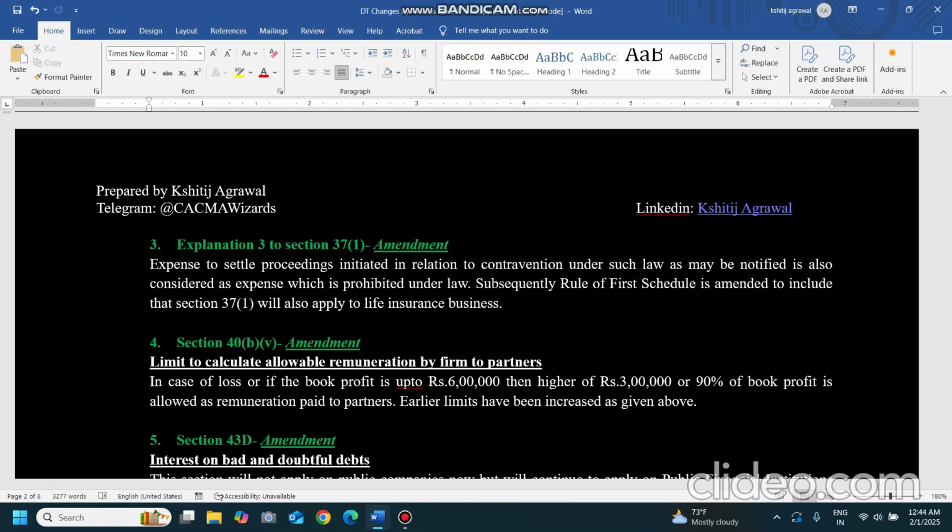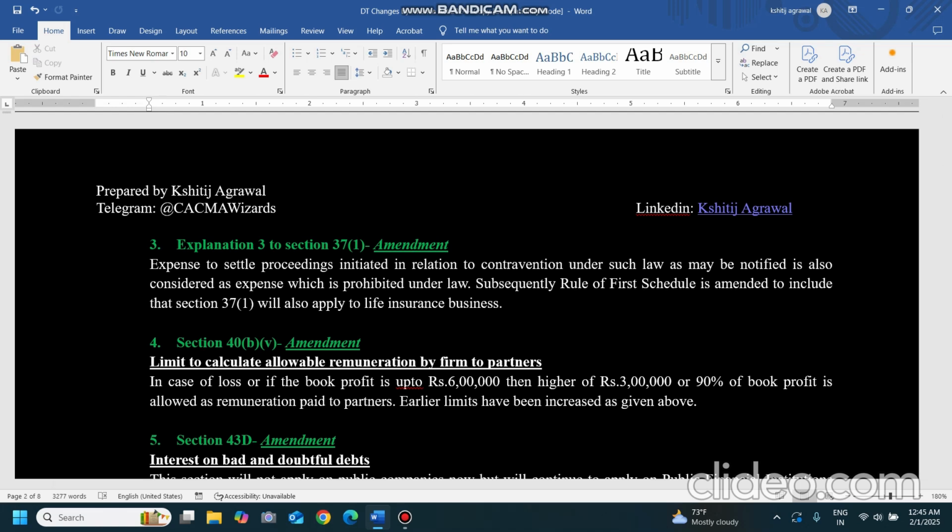So owing to this, the amendment was brought in. This explanation was added, that section 37(1) will cover all these kinds of illegal payments also. Earlier the tax planning was that this is not covered in the Act. Now coming to the indemnification, what is paid by the firm to its partners, whatever is the allowable limit.